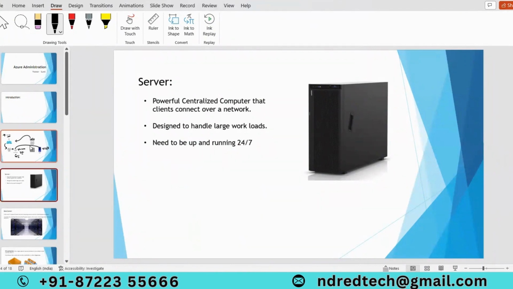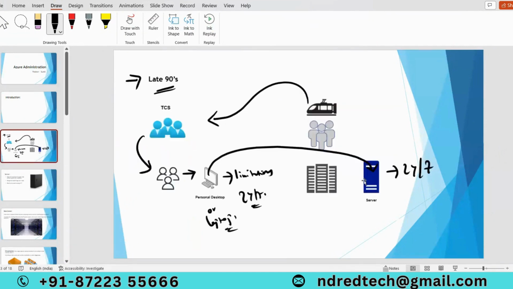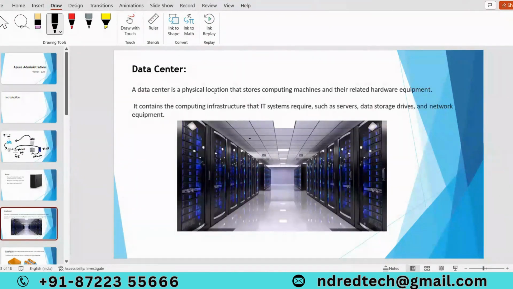Okay, I deployed my application on a server, but we need one place to keep this server. That place is nothing but a data center. Here you have to know the definition of a data center. A data center is a physical location that stores computing machines and their related hardware equipment. This is how a data center looks.